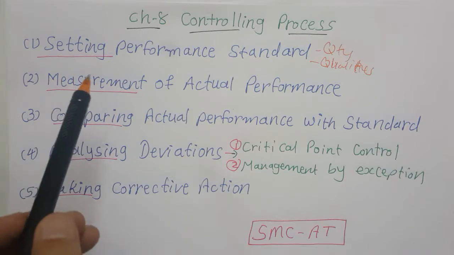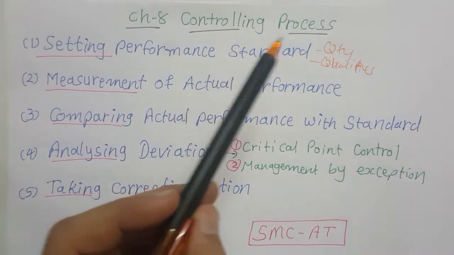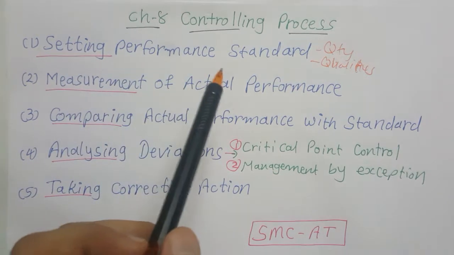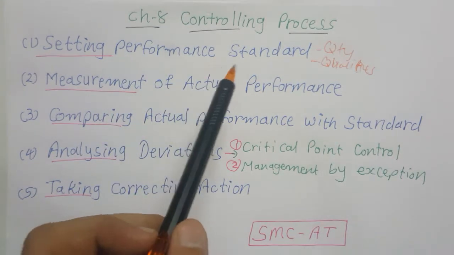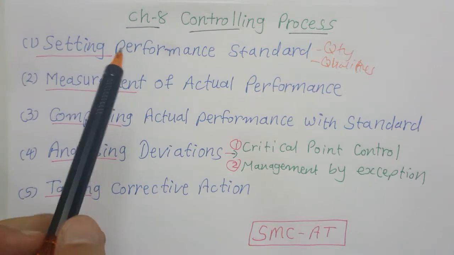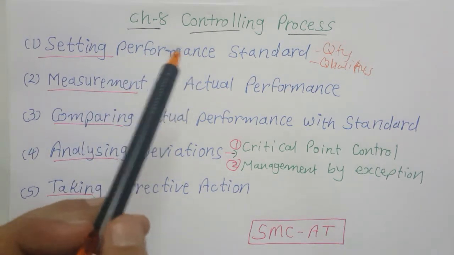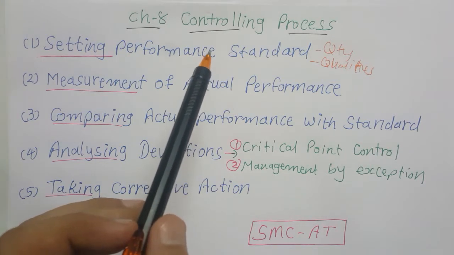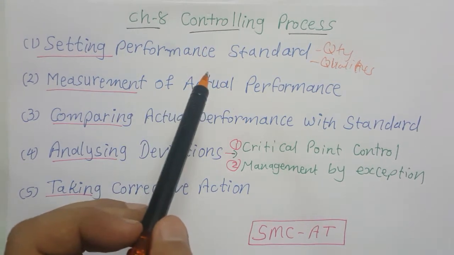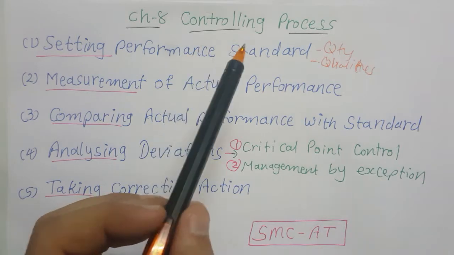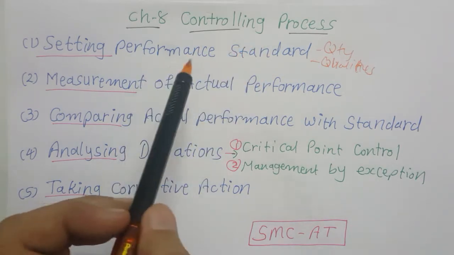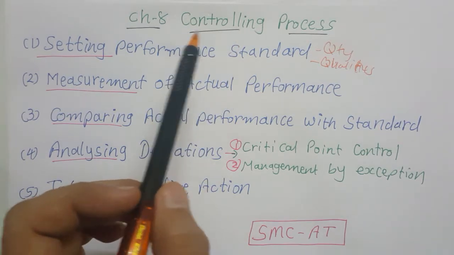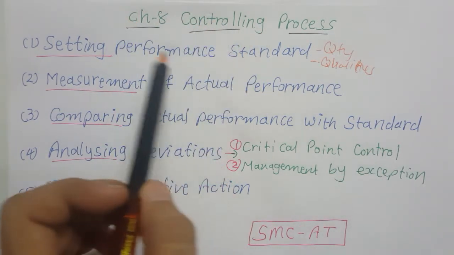Today we are going to start a new topic, that is the controlling process, and the first step is setting performance standards. Setting the performance standard is the first step of controlling. Here the standard is set and it will be measured by comparing it with actual performance. When we are setting the standard, it serves as a benchmark towards which the whole organization